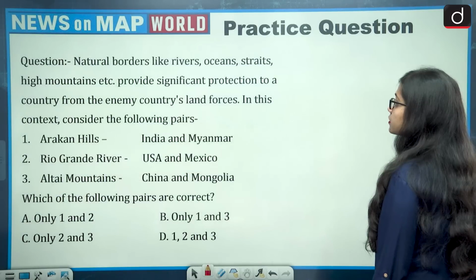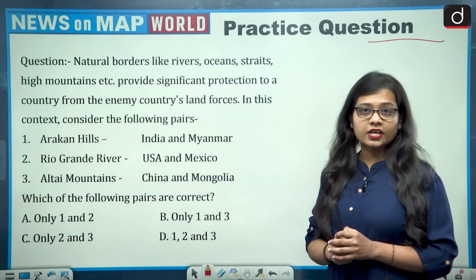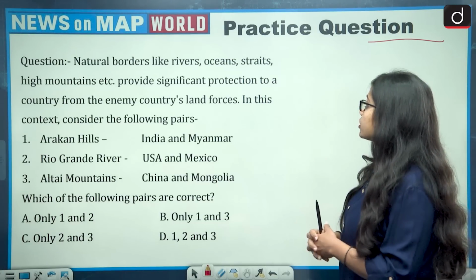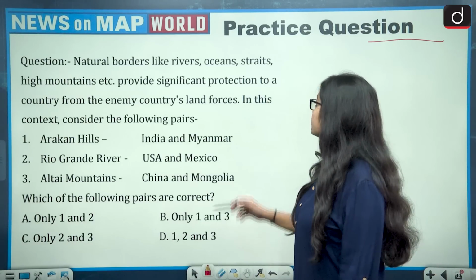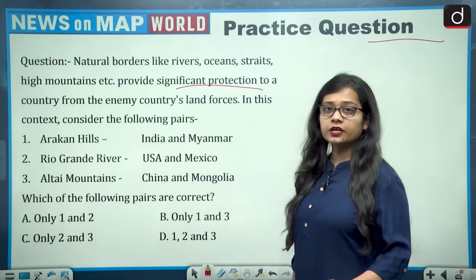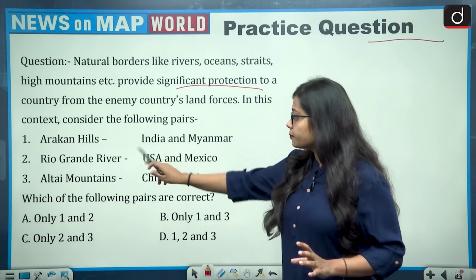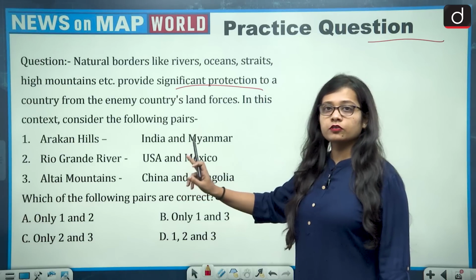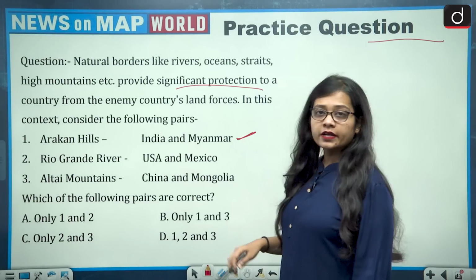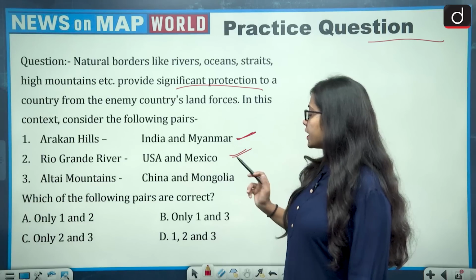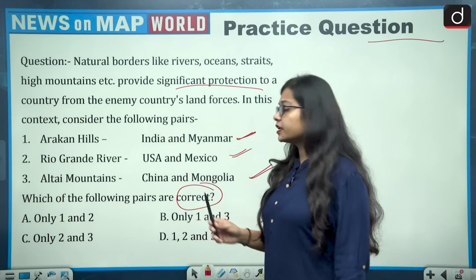Now next is the practice question, and you need to tell me the answer of this question in the comment section. The question says that natural borders like rivers, oceans, straits, high mountains, etc., provide significant protection to a country from the enemy country's land forces. In this context, consider the following pairs. There are 3 pairs given and the location is given. First is Arakan Hills, between India and Myanmar; Rio Grande River, US and Mexico; and Altai Mountains, China and Mongolia. So you have to talk about how many pairs are correctly matched.